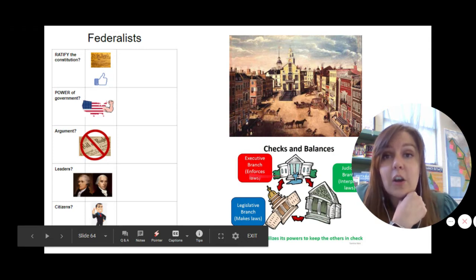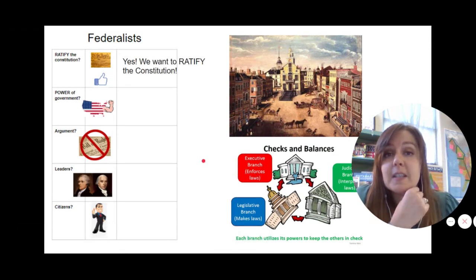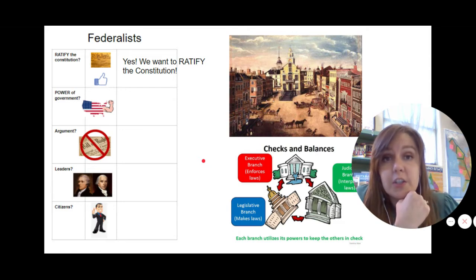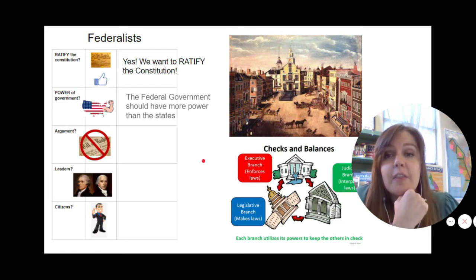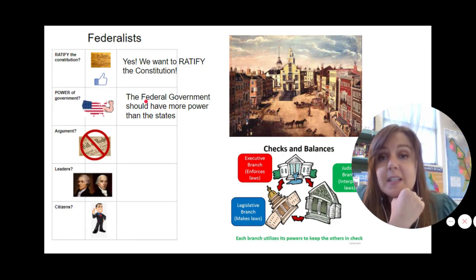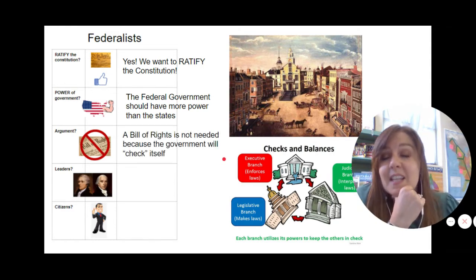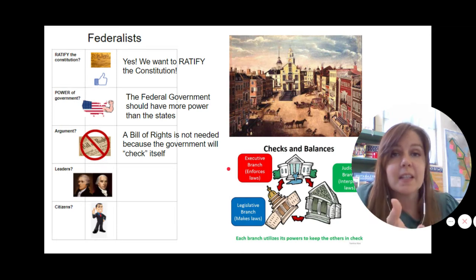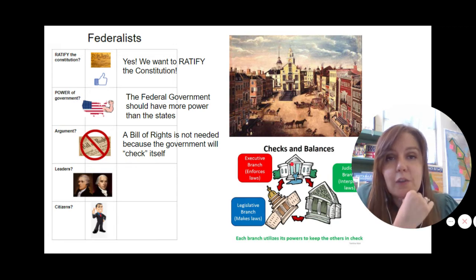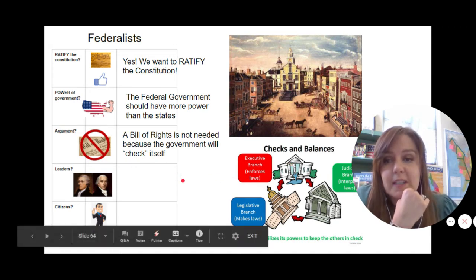All right, so we're going to start by looking at the arguments of the Federalists. The Federalists, again, these are the people who want to ratify the Constitution. They like it as it is. The Federalists believe that the federal government should have more power than the states. And guys, this is how you can remember the Federalists and one of their key arguments. They call themselves Federalists because they want the federal government to have more power. The argument of the Federalists is that a Bill of Rights is not necessary because the government is going to check itself, right? We have this system of checks and balances. Nah, the government's not going to abuse its power because it can check itself.